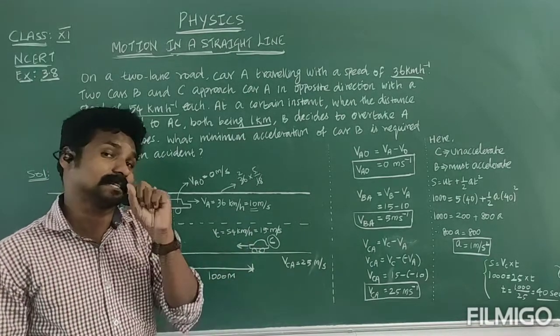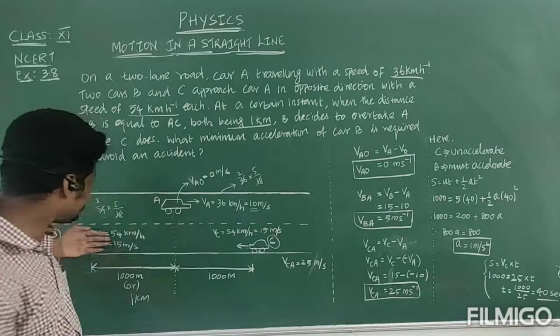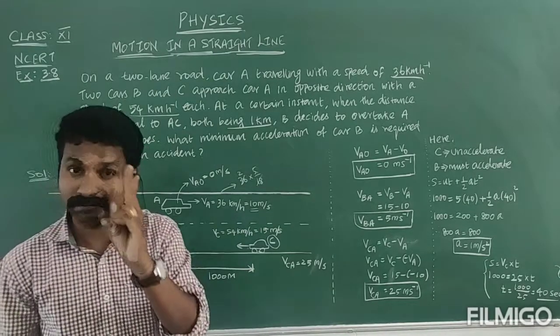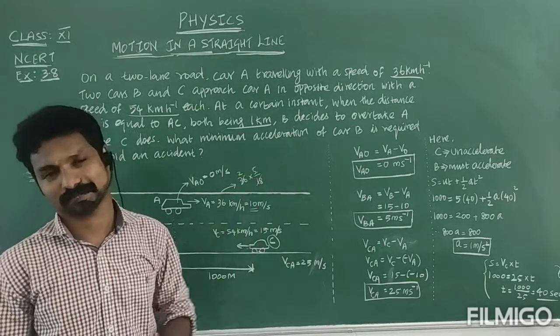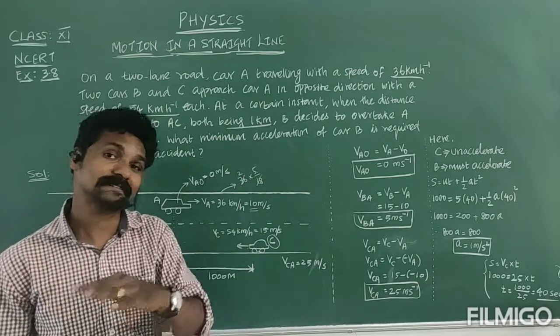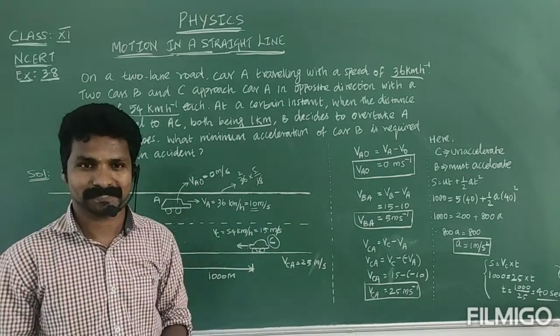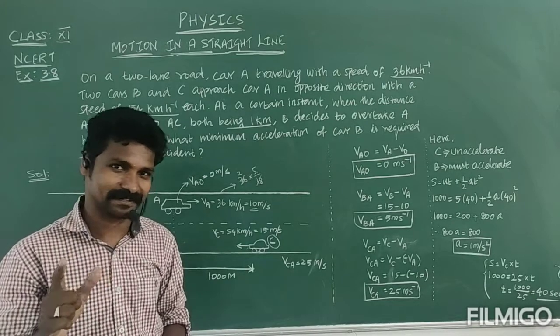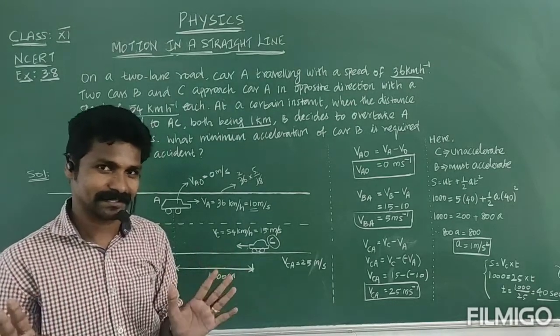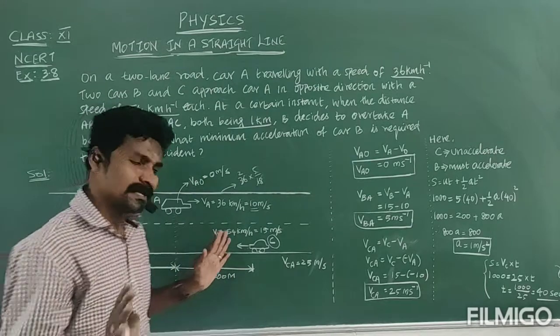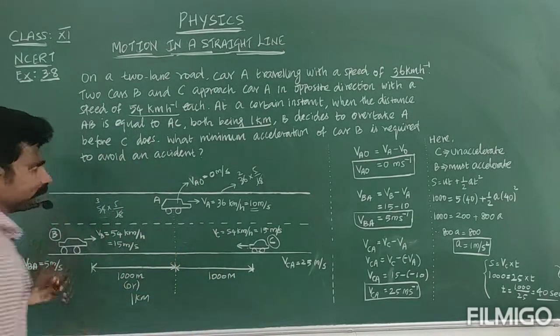Then second thing, what about the acceleration? இது ரெண்டும் தெரிஞ்சாதான் it is possible to then easily or safely we can overtake. Okay? You can understand the question? What I am asking? Okay? Right. So please listen.